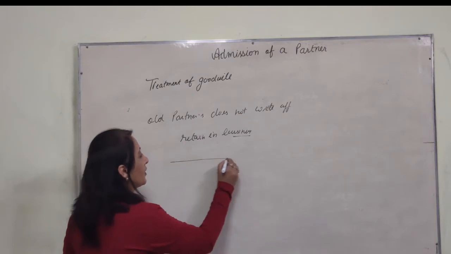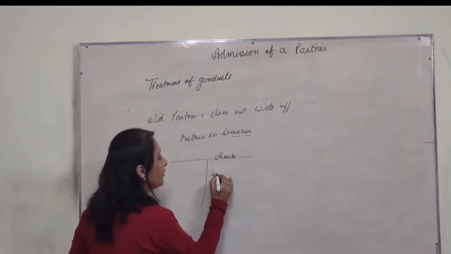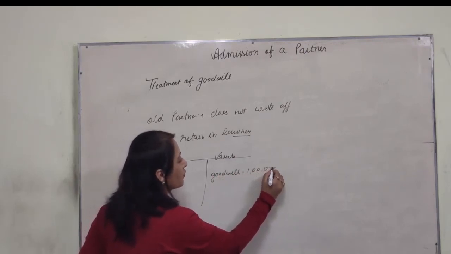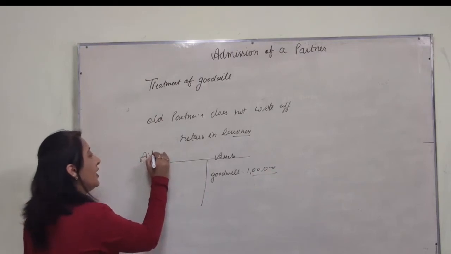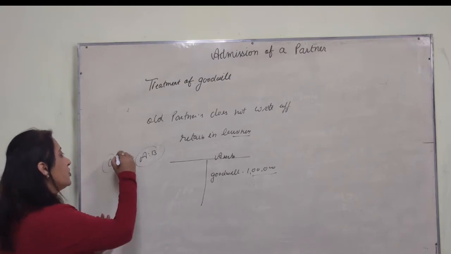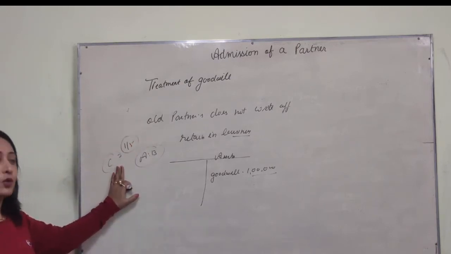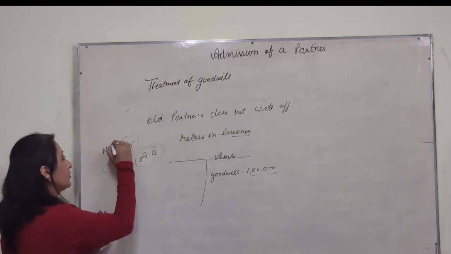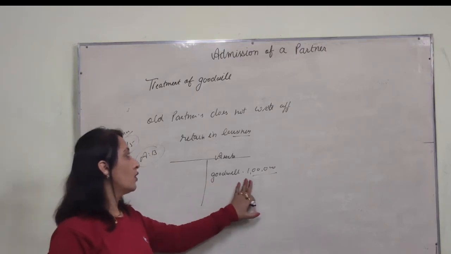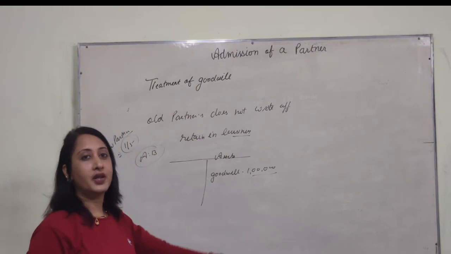You can see the balance sheet is there. Asset side, goodwill already appears in the books of accounts is rupees 1 lakh. All partners A and B, C comes for a 1/5 share. Here C 1/5 share के लिए new partner आया है. But they do not write off, they remain the same in the business. अपनी goodwill को write off नहीं करना चाहते.